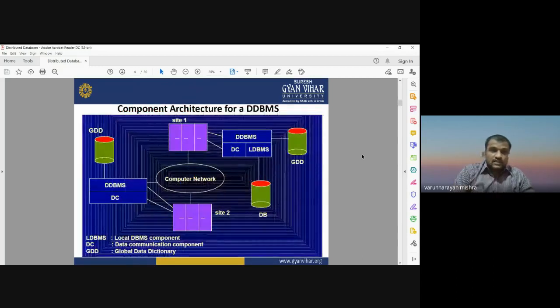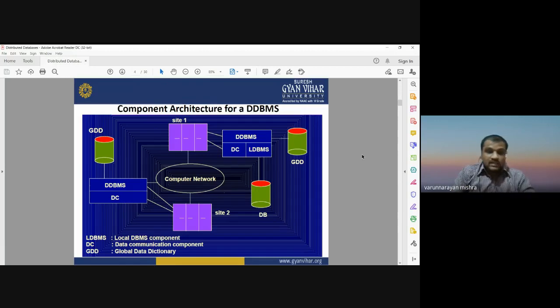This is the architecture of a distributed database management system, in short DDBMS. You can see here the entire database is located at different sites: site 1, site 2, site 3, site 4, and so on. Your database is not stored at a specific site or on a particular system. The database is distributed over different sites, over different computer networks, and these computer networks are interconnected with each other through the internet. Here three terms are very important.